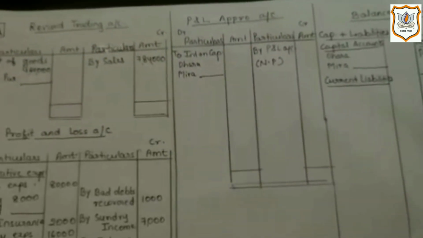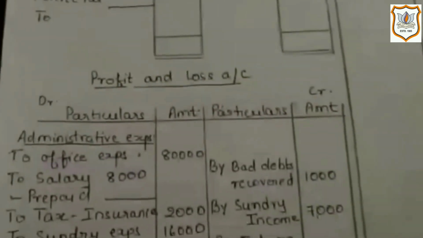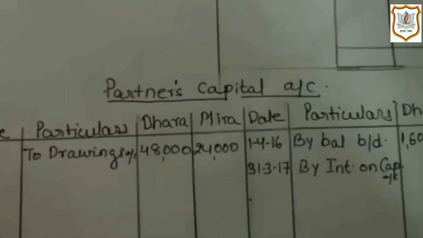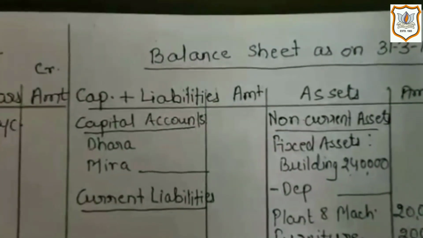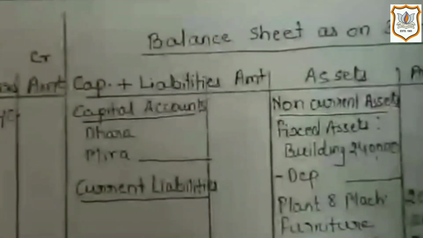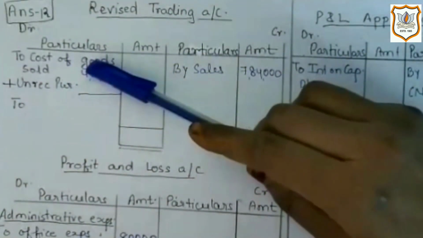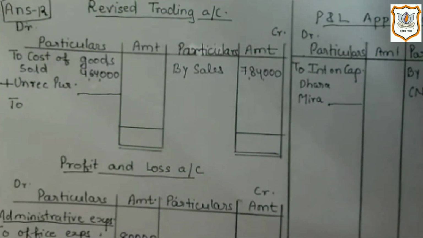So here in this question, you have to prepare revised trading account, profit and loss account, profit and loss appropriation account, partners capital account, and balance sheet as on 31st March 2017. Here first one in trading account is cost of goods sold. Means what is the cost of goods that firm has sold?